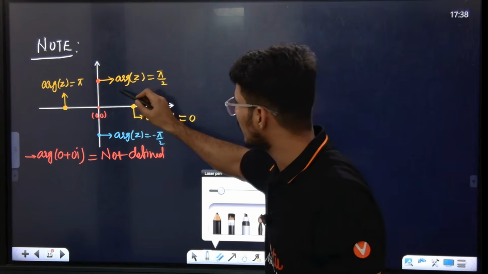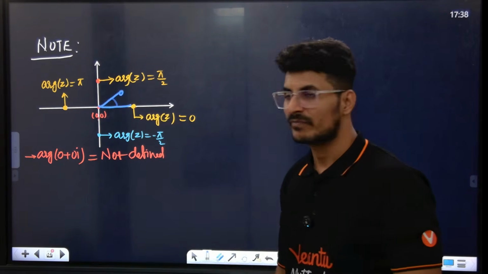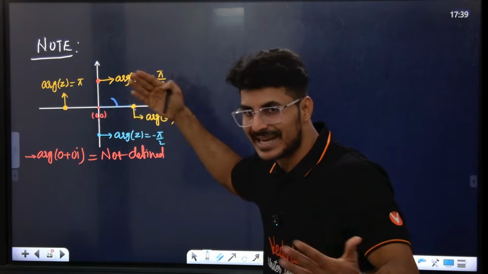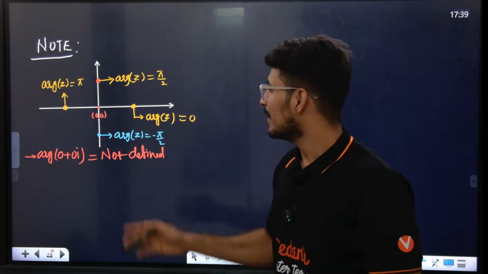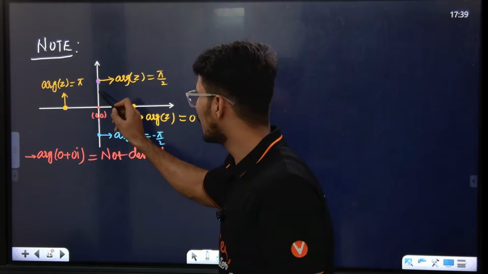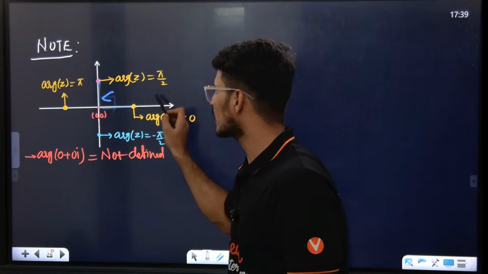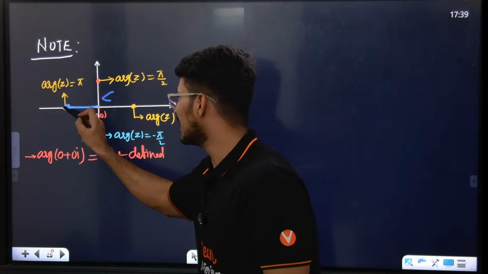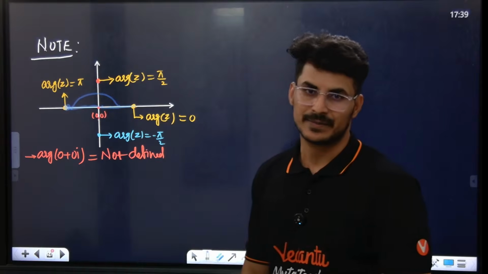Any complex number, for example one lying here, the angle between it and the positive real axis is the argument. If it lies on the positive imaginary axis, moving anti-clockwise, the angle is 90. If it lies on the negative real axis, the angle is 180.